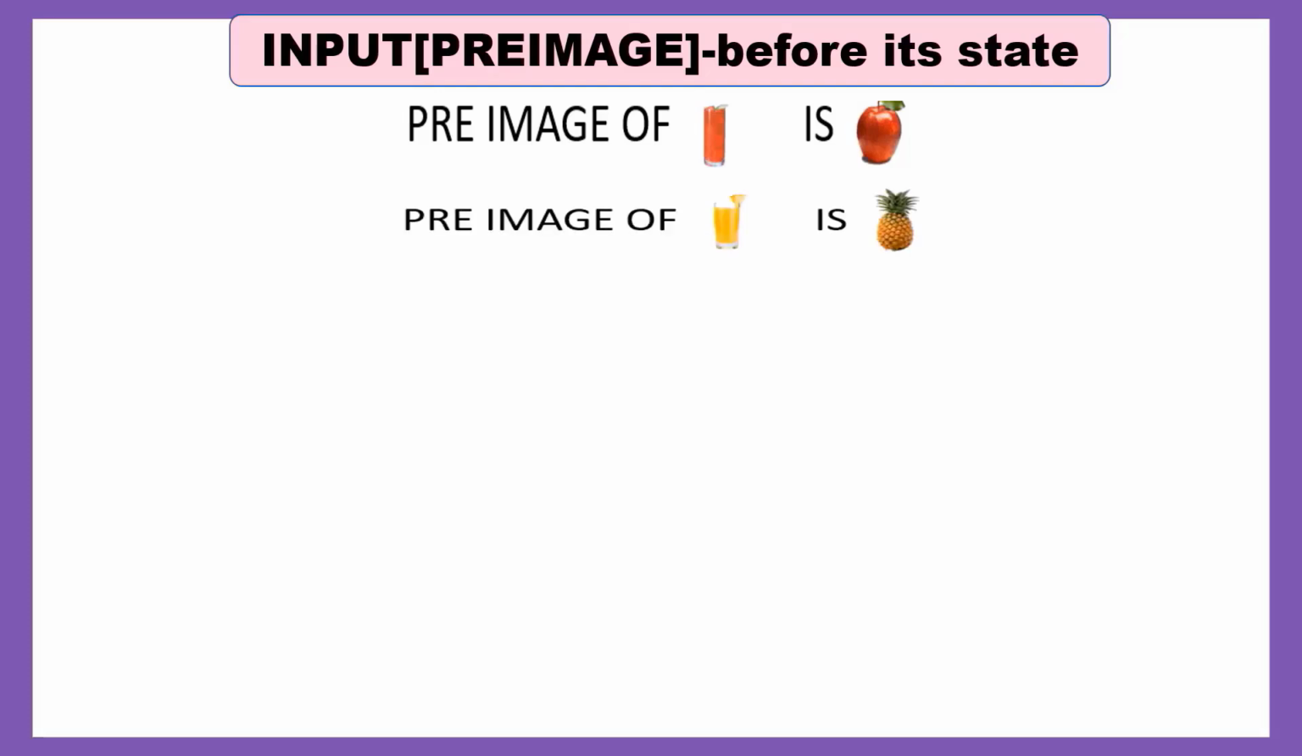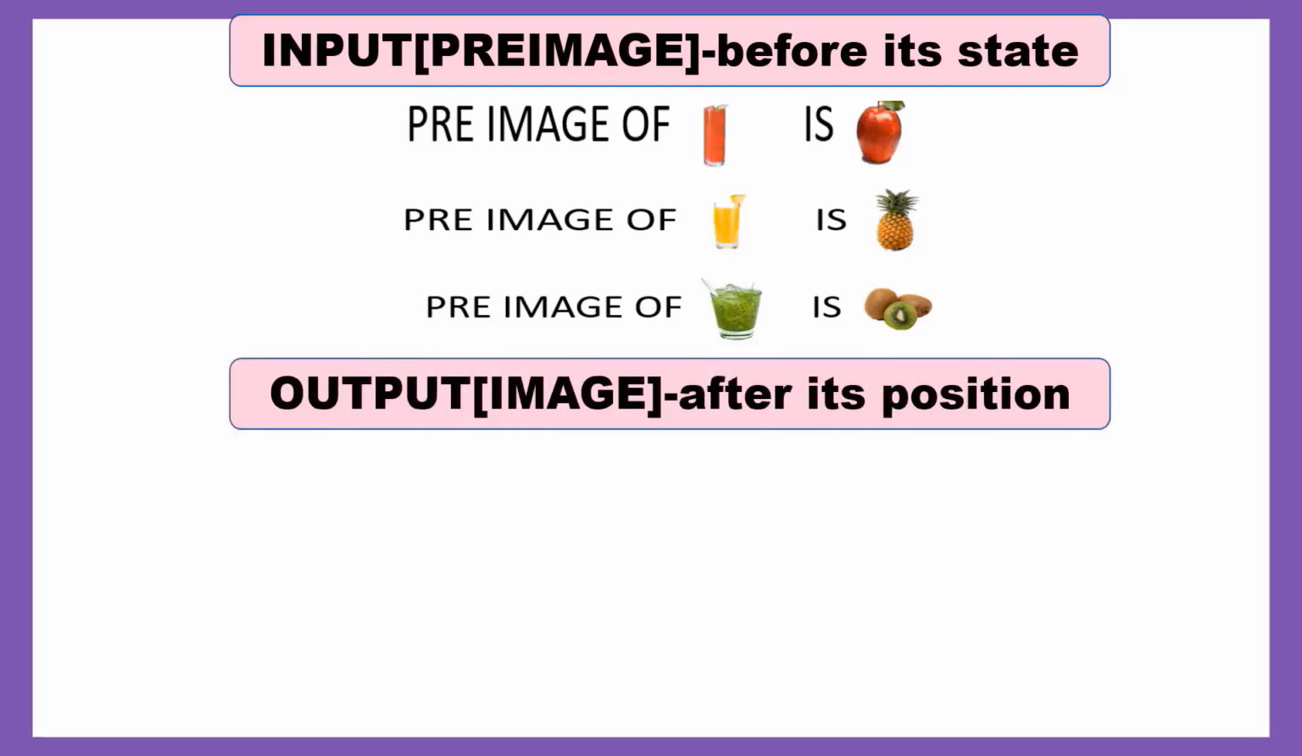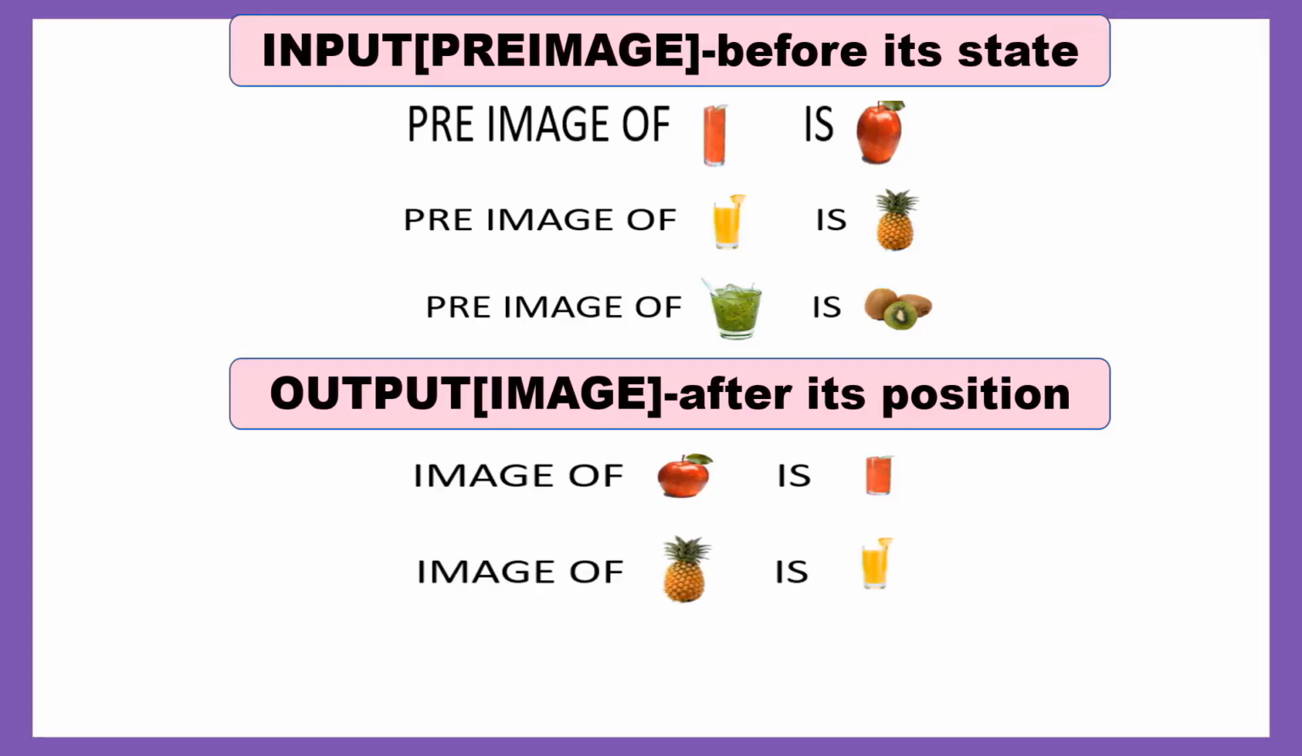Input or pre-image comes before, in its state. Pre-image of apple juice is apple, pre-image of pineapple juice is pineapple, pre-image of kiwi juice is kiwi. Output or image comes after, in its position. Image of apple is apple juice, image of pineapple is pineapple juice, image of kiwi is kiwi juice.